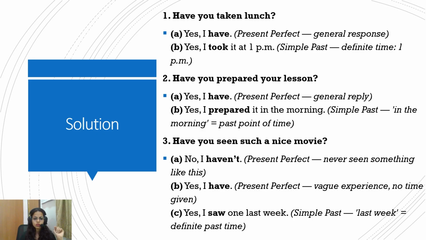So I have, and I took. Okay. Have you prepared your lesson? Again, yes, I have, because no specific timeline is given. The second one, yes, I prepared. Then the second form of verb, simple.